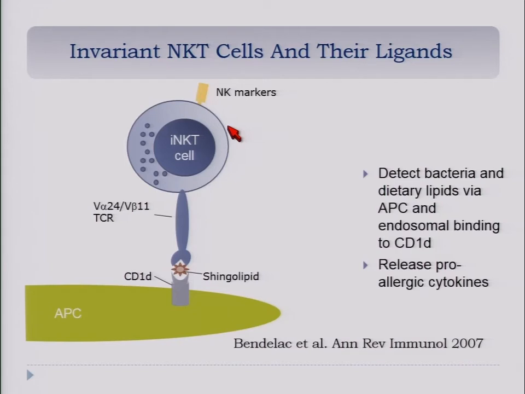So then our laboratory started to think of other ways that the cell could recognize the milk, and we focused our attention on a small population of T cells called invariant NKT cells, that have a special TCR receptor that is invariant and recognizes a limited number of antigens presented through the CD1d molecule.